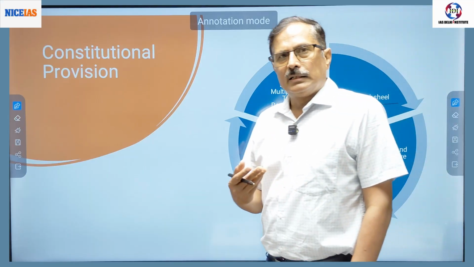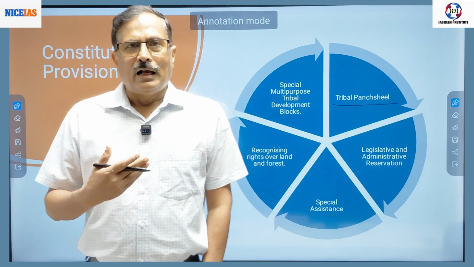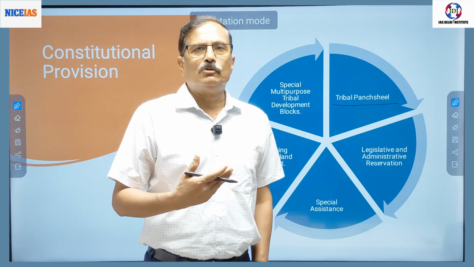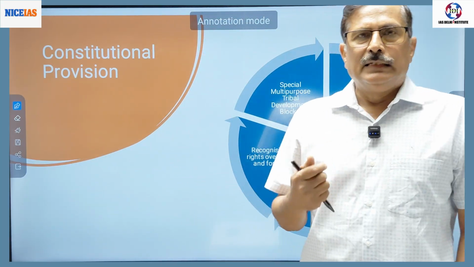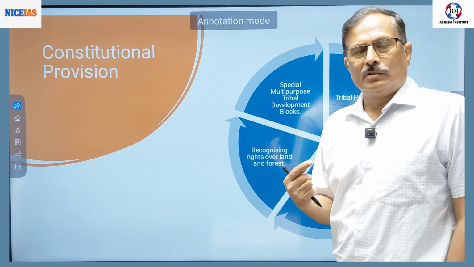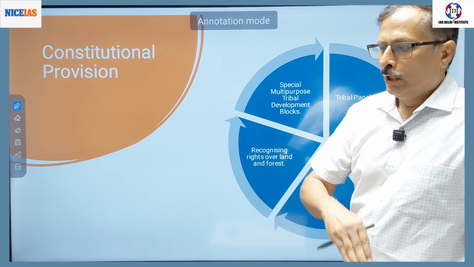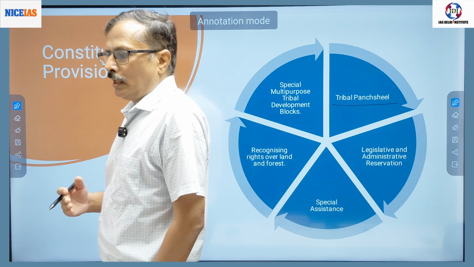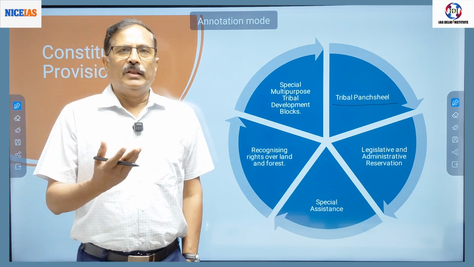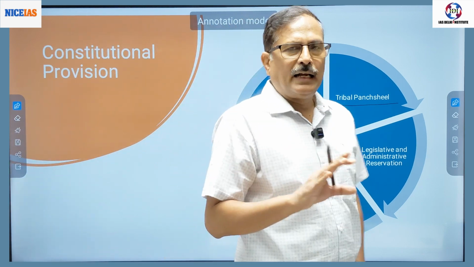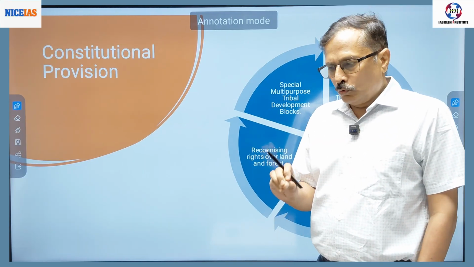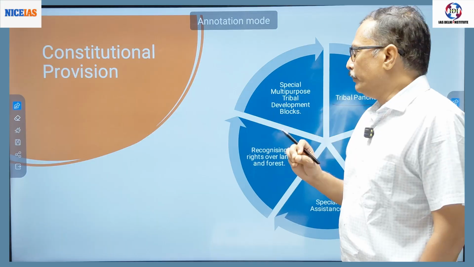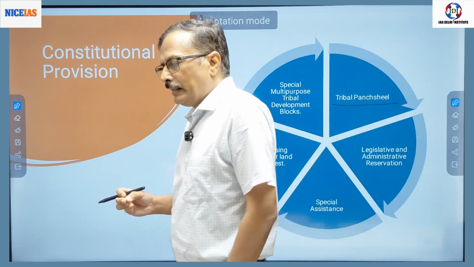For example, in that, a tribe has to develop on the basis of their own indigenous intelligence, right? We should not force our culture on them. Everybody has certain qualities, tribal people also have certain qualities, so those qualities should be improved, right?